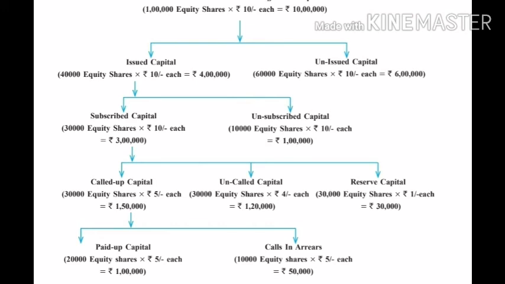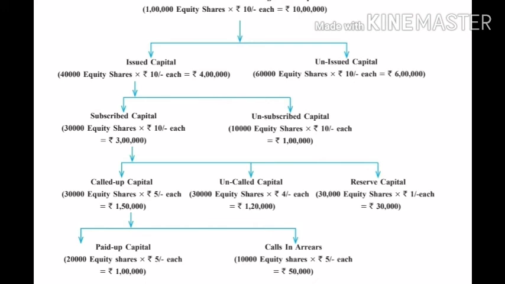How many shares has the general public actually purchased? Out of 40,000 shares, how many were purchased by the general public? Here 30,000 equity shares of 10 each were purchased. So subscribed capital is 3 lakh, and unsubscribed capital is 1 lakh, that is 10,000 equity shares of 10 each, not purchased by the general public out of issued capital.